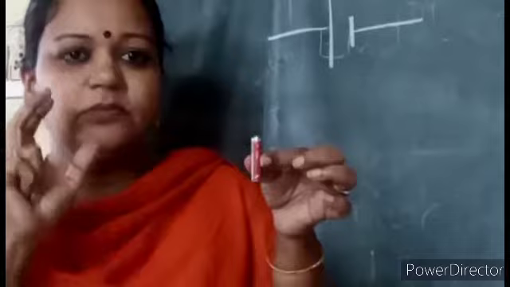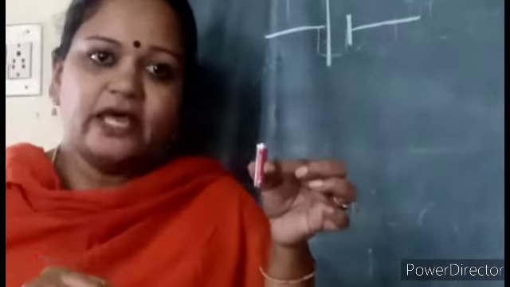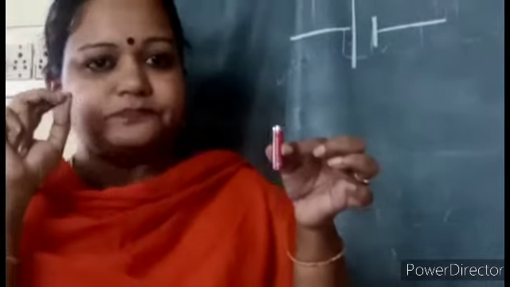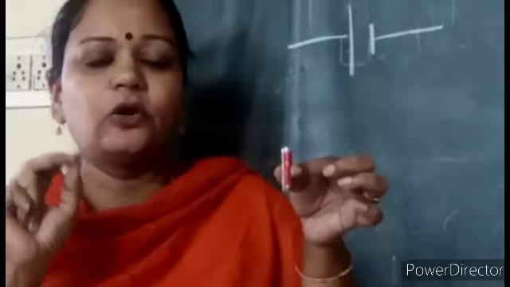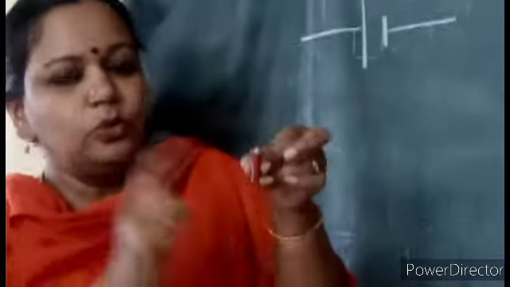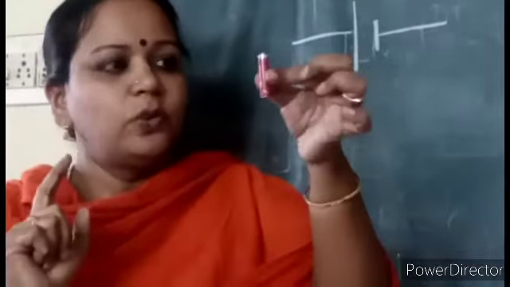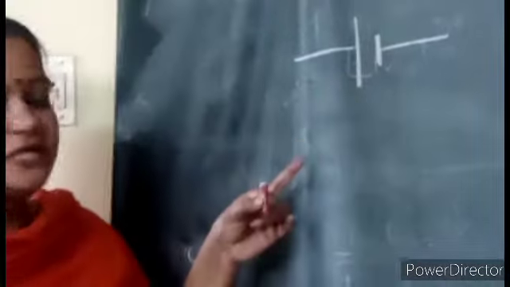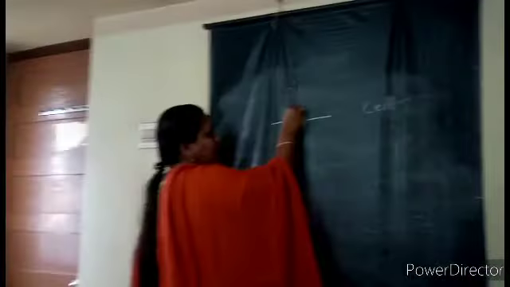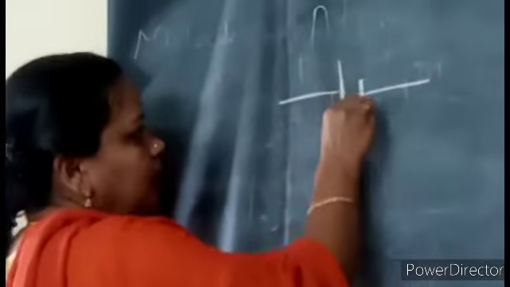For that, what is actually happening inside this in detail you learned in the 6th class. Inside there are some chemicals. Due to the chemical reactions, some amount of current is produced. That is, flow of electrons will happen, and the cell will have two terminals, one positive and one negative terminal. So one single cell, how can we represent that? By a long, thin line and a short, thick line.